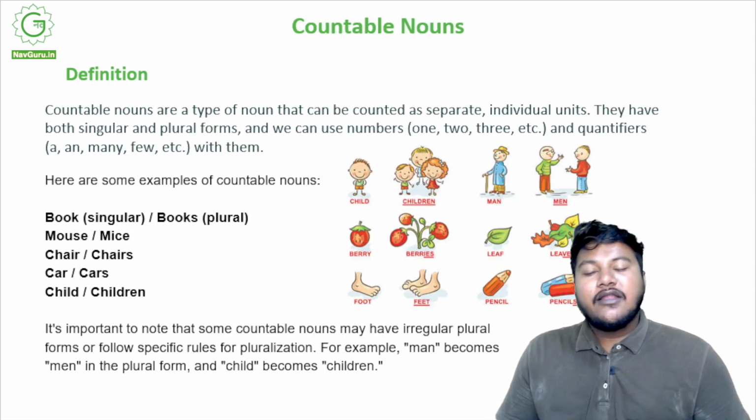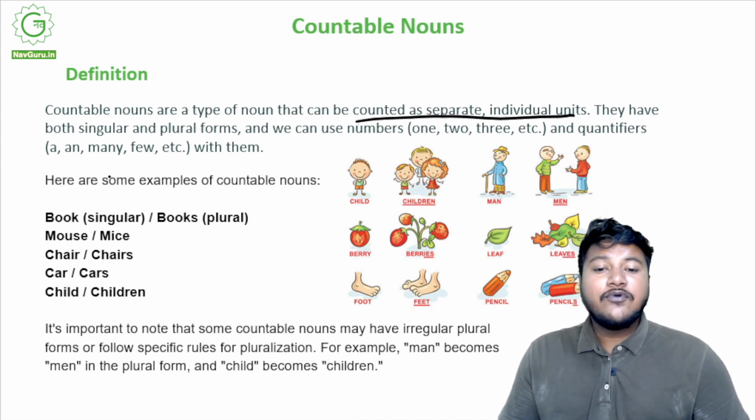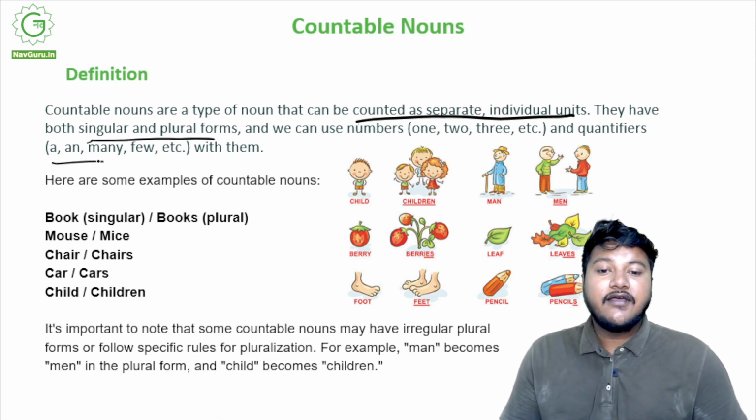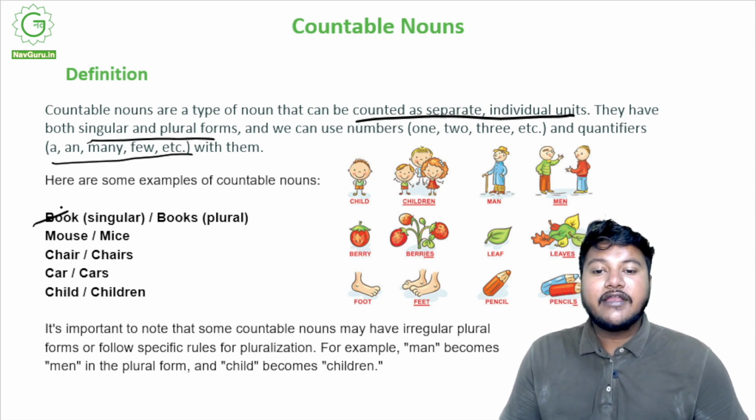Moving on, countable nouns. Very simple. Countable nouns are a type of noun that can be counted as separate individual units. They have both singular and plural forms, and we can use numbers 1, 2, 3, 4 and quantifiers a, many, few, etc. to denote them, right? So here is some example. When you say book, it can be a single book. When you say books, it can be many books. So it can be used both ways.